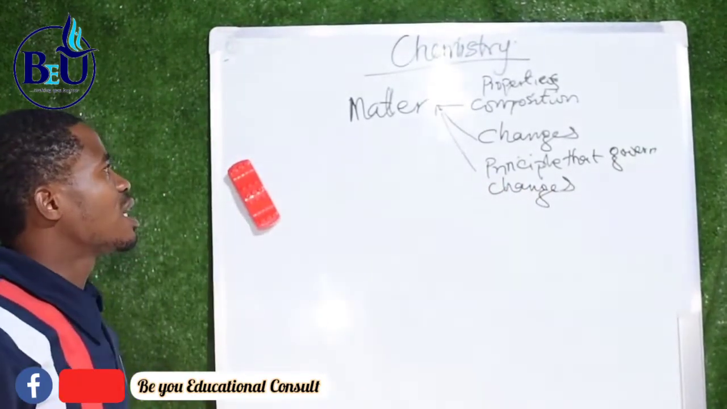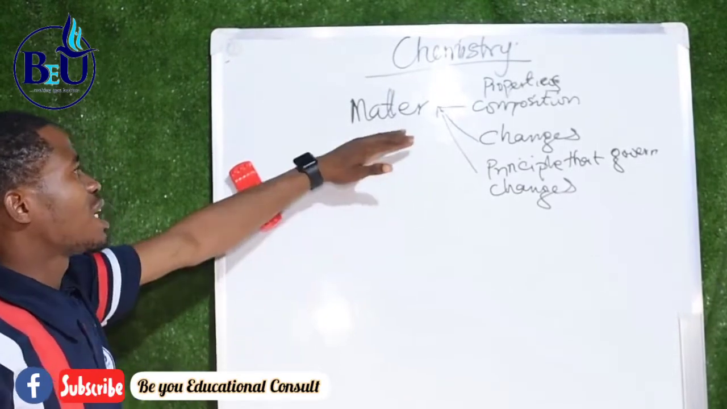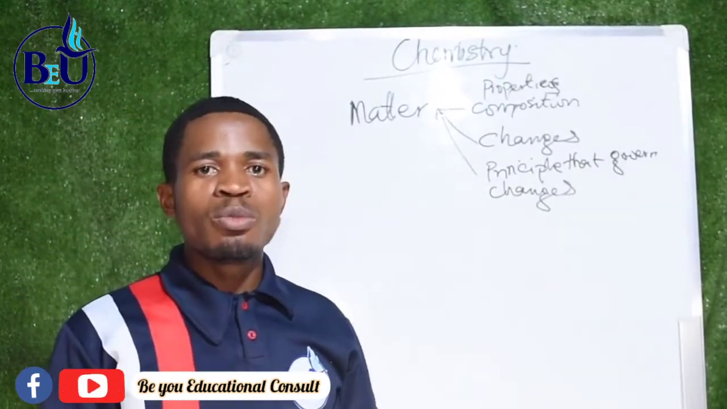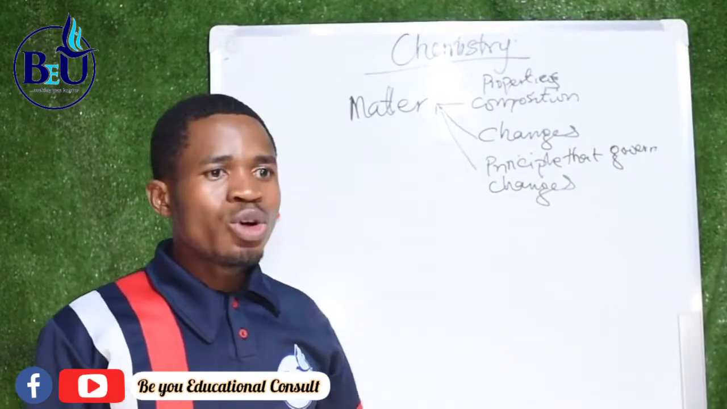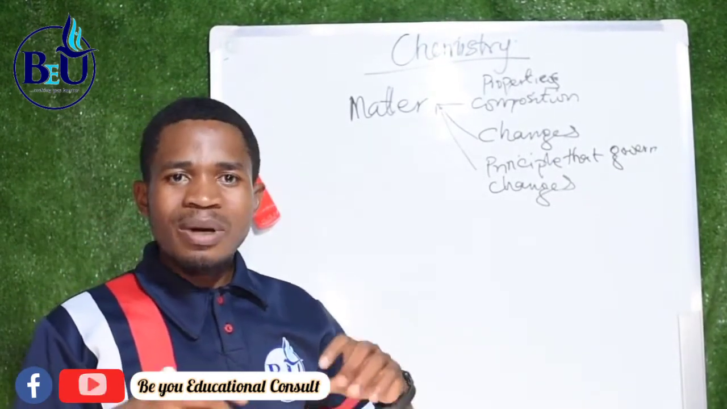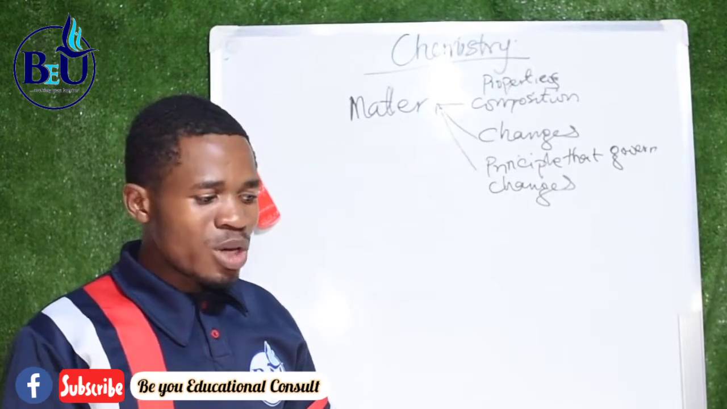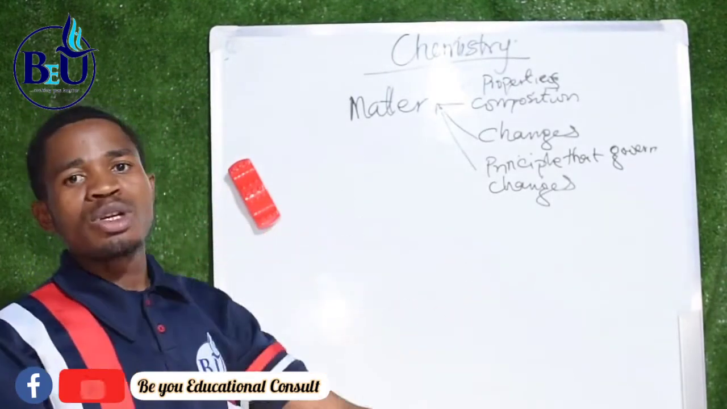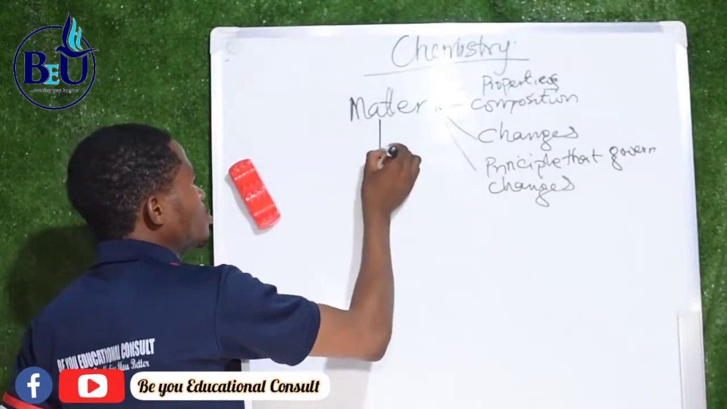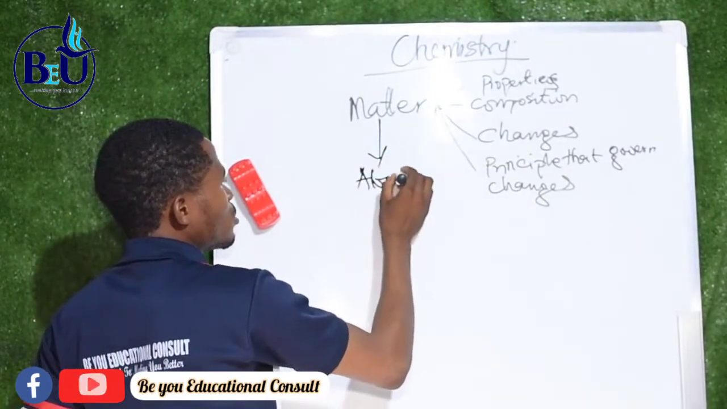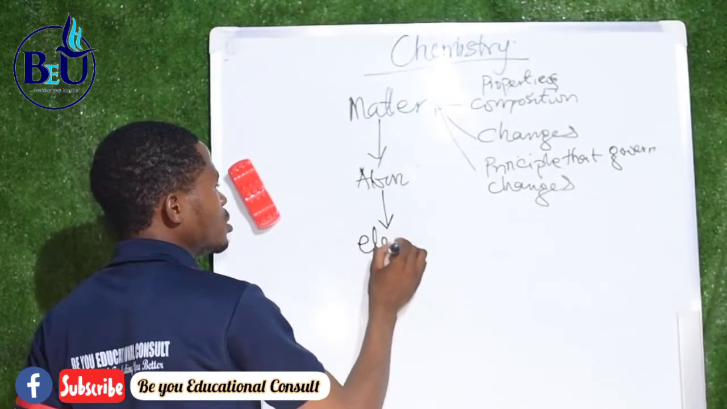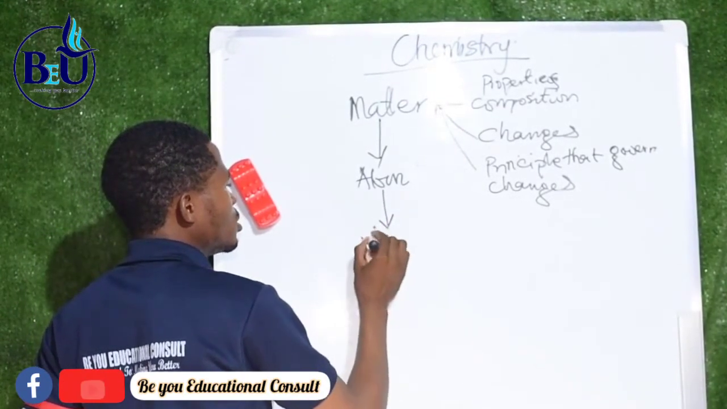So before we can study matter, I want us to start with the building block of matter. Like in your room, your room is made up of blocks. That thing you call your room, the smallest part of it is the blocks that make it up. So in every matter, there are things that make up the matter. One, we will have an atom. After the atom, we will have elements.